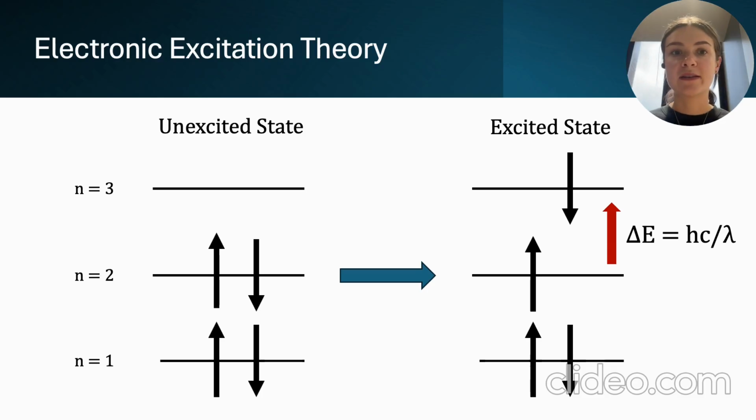To provide some background, electronic excitation happens when a molecule absorbs energy, usually in the form of light, and one of its electrons gets promoted from a lower energy level, what we call the ground state, to a higher energy level, the excited state, as illustrated. The energy difference between these two states, often referred to as the energy gap, is important because it determines the wavelength of light the molecule can absorb. This is especially relevant for our experiment since we're dealing with different colored dyes. The size of the energy gap directly impacts the color we see, based on the specific wavelengths of light those dyes absorb.